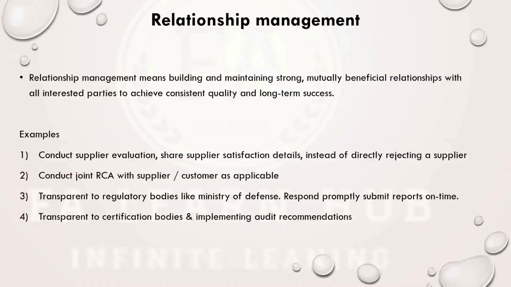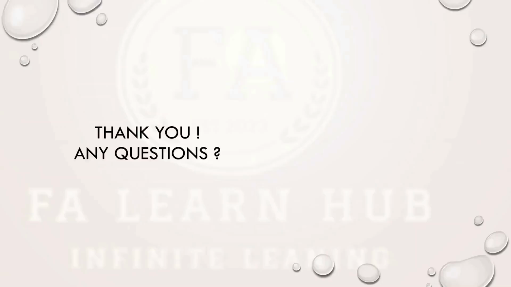This is very essential, because one organization alone cannot make a high quality product consistently. It requires support from all kinds of interested parties. That is what ISO or AS is explaining. These are the seven principles of the quality management system. If you have any doubts, we can explain here.